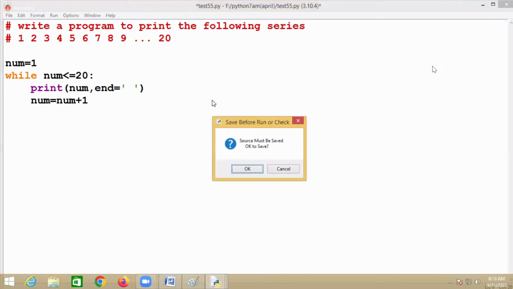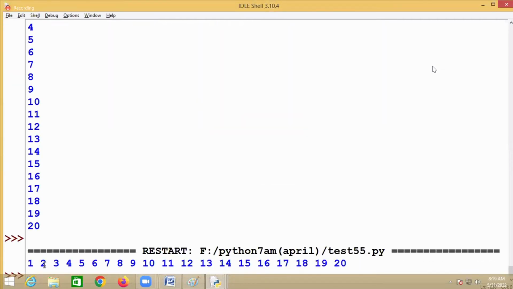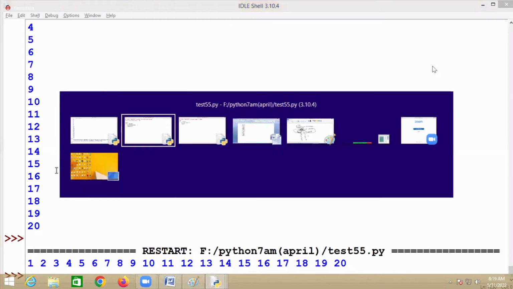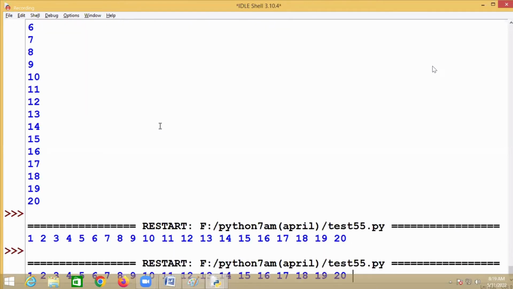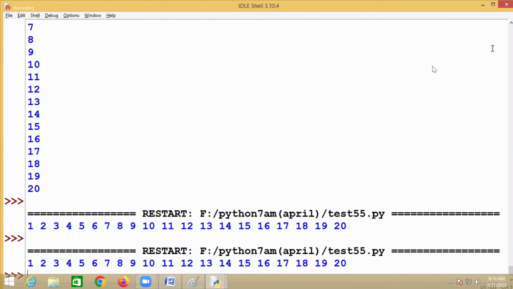Will it insert a new line or will it insert a space? It will insert a space, but it doesn't insert a new line. Okay, END. We learned this END in the beginning. What is the default END? Backslash N. You don't want backslash N. After printing, you don't want to insert a new line. You want to insert a space, so just write END equal to space. It doesn't insert a new line, but it will try to insert the space, right?